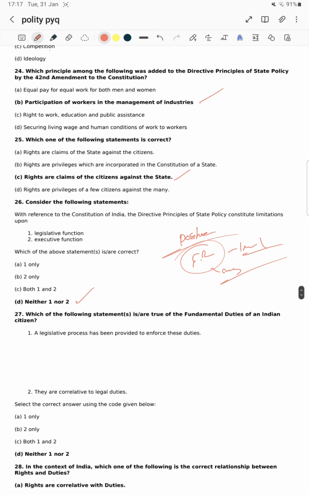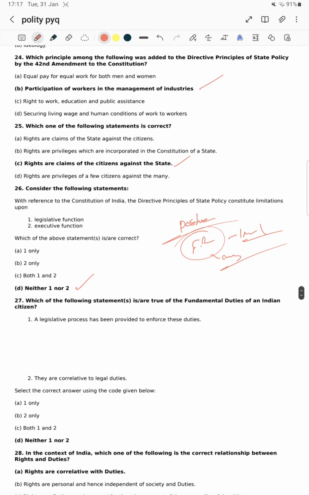Okay, next question: which of the following statements are true of the fundamental duties of an Indian citizen? Fundamental duties are asked. In the last 4 or 5 years we didn't see questions on the fundamental duties, and for the DPSP, in 2021, 2 questions were asked.